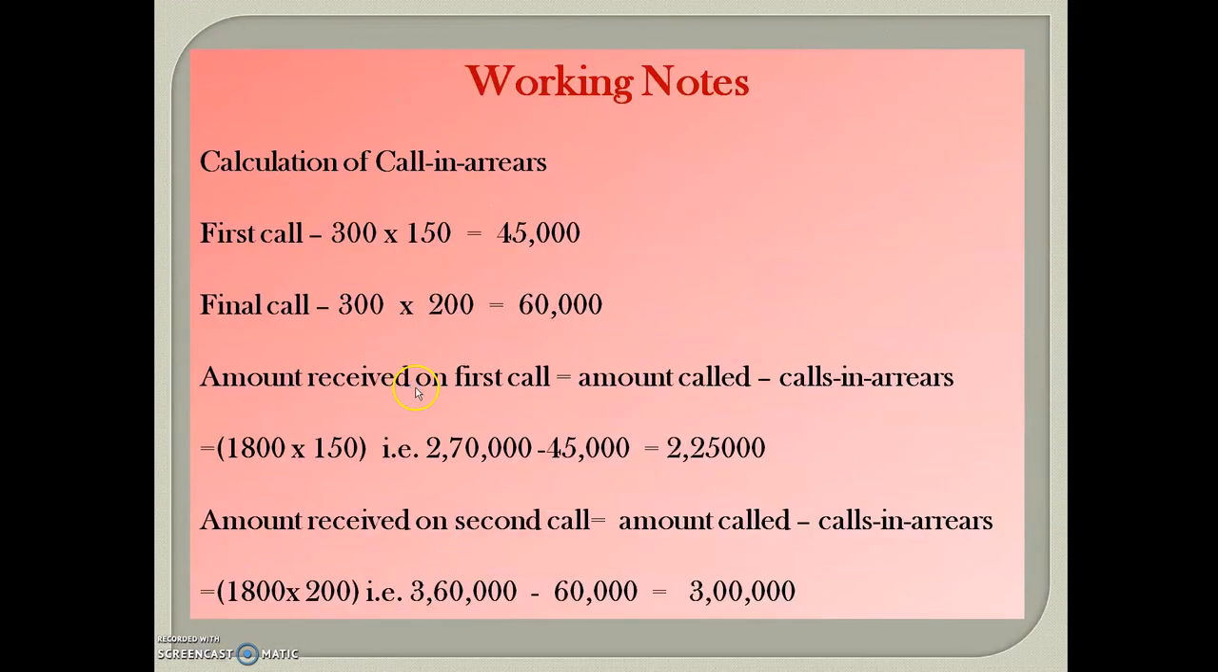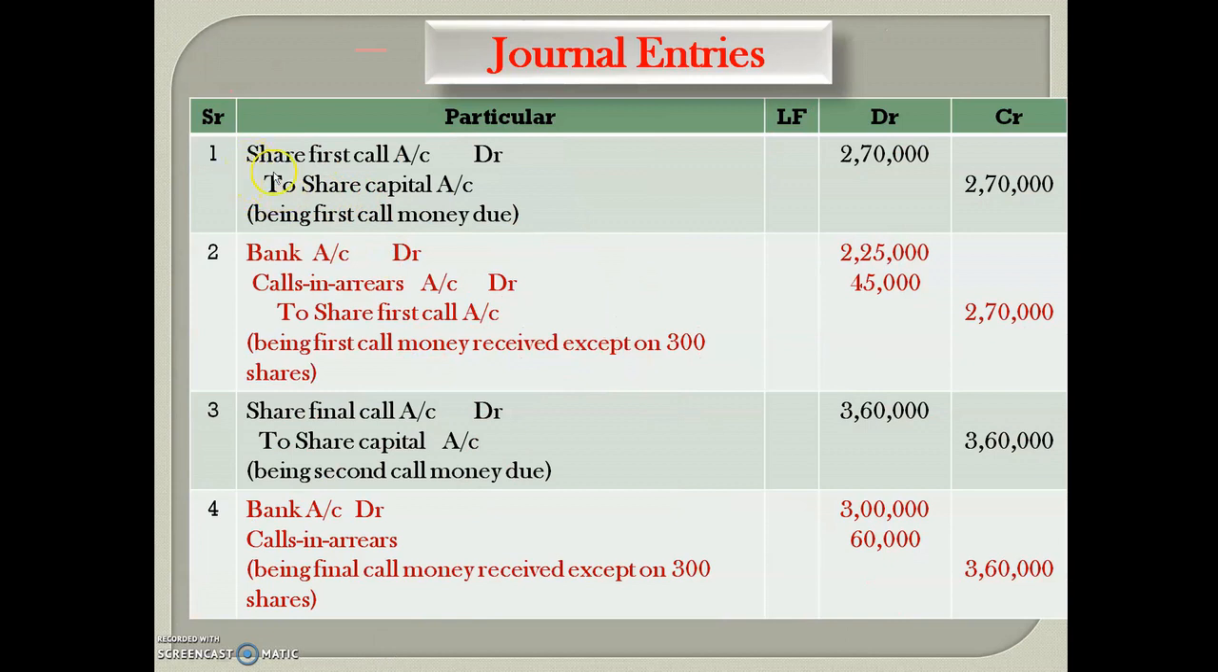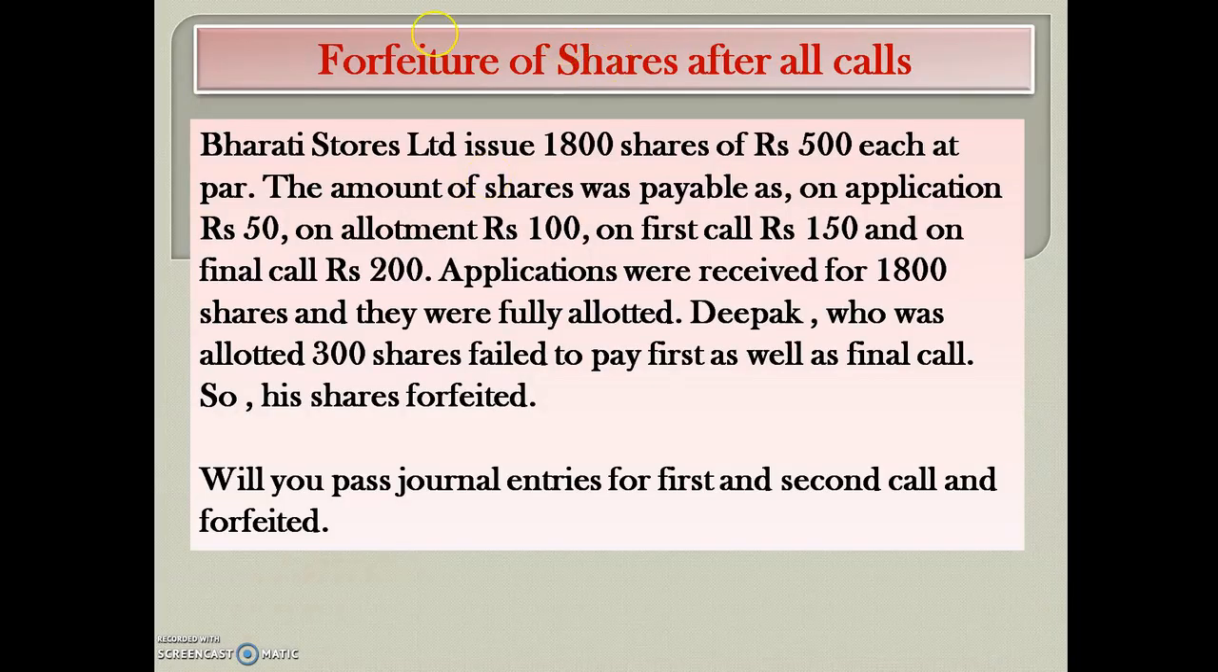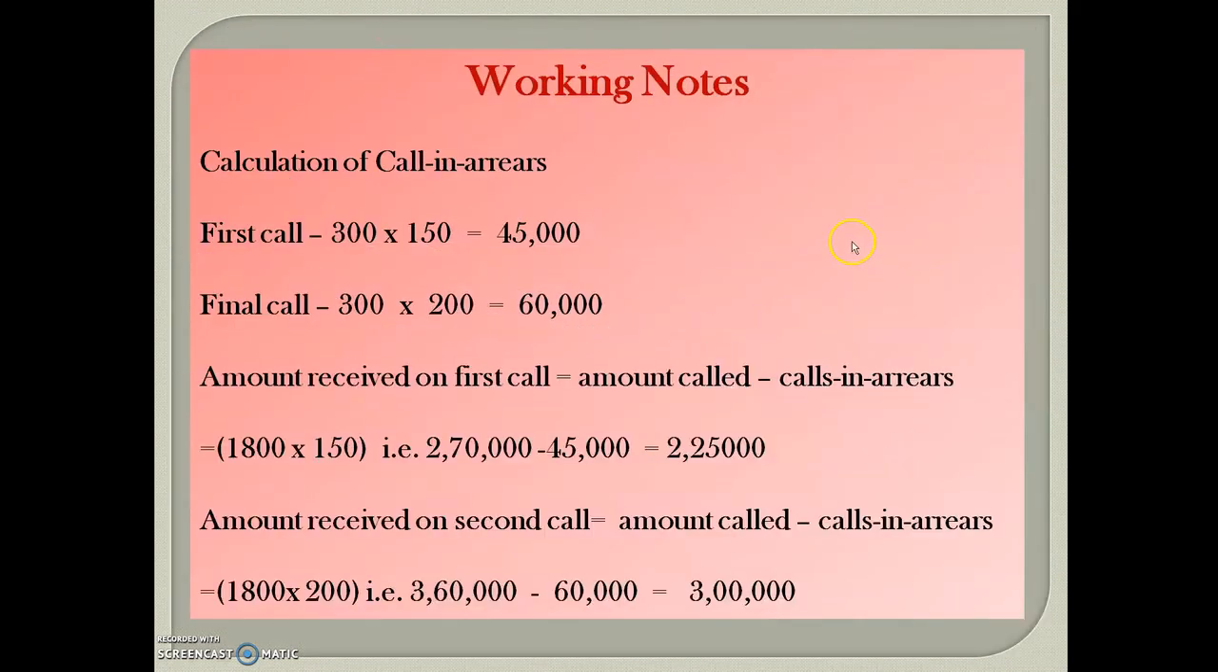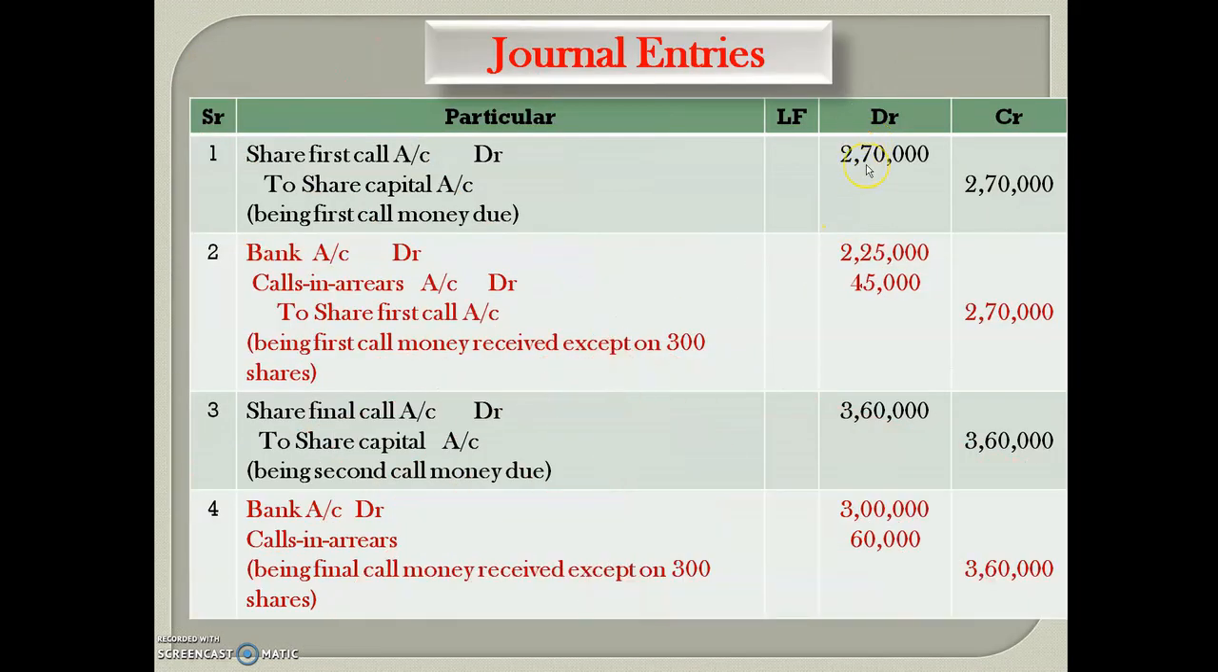Okay, so see the first call due entry. This is the first call money due entry. Share first call account debit to share capital account, means here in the amount column 1800. The company issued 1800 shares and the first call money per share is 150. Multiply both, it will come 2,70,000. In debit column 2,70,000, also in credit column 2,70,000, being first call money due.